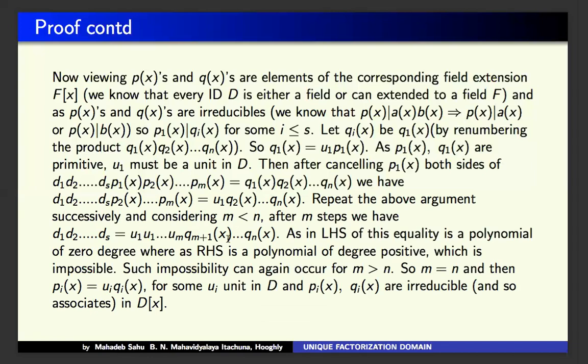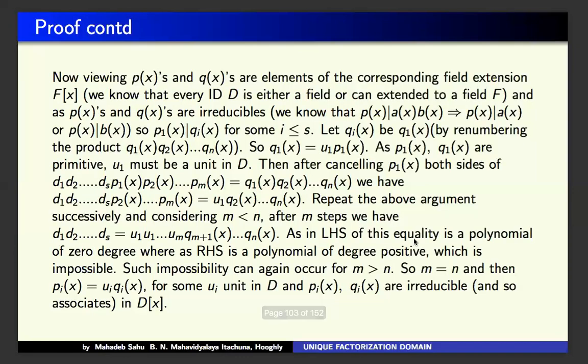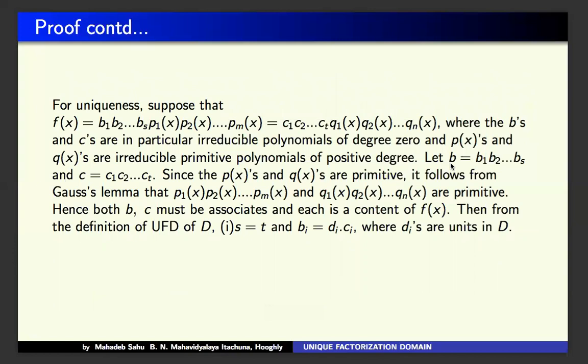If m equal to n, then pi(x) equals ui qi(x) for some unit ui belonging to D. So therefore, pi(x), qi(x) are irreducible, so they are associates in D. That means, for uniqueness, I am showing that s equal to t, m equal to n, bi is an associate of ci, pi is an associate of qi.